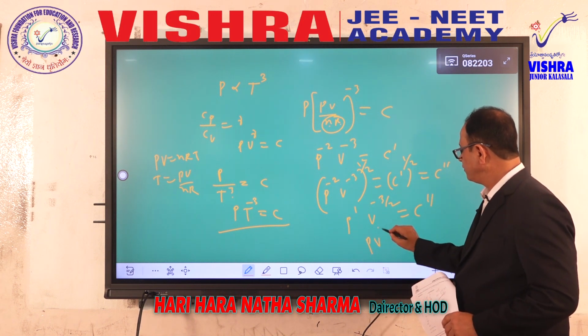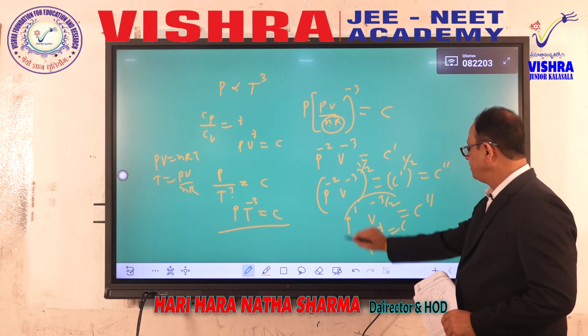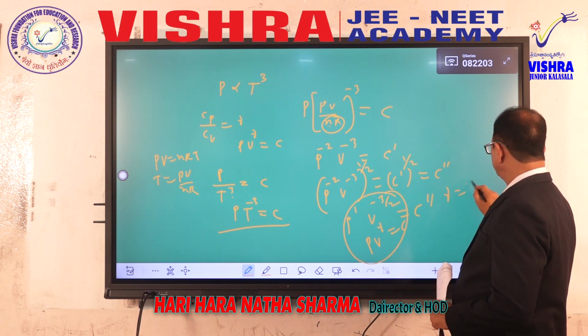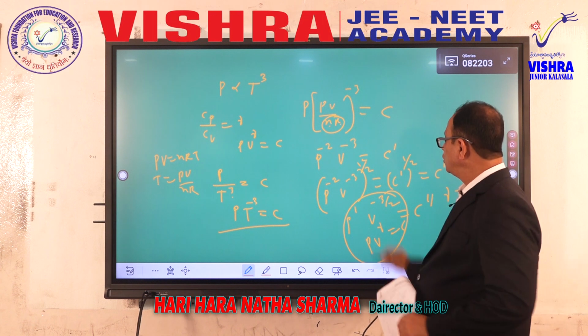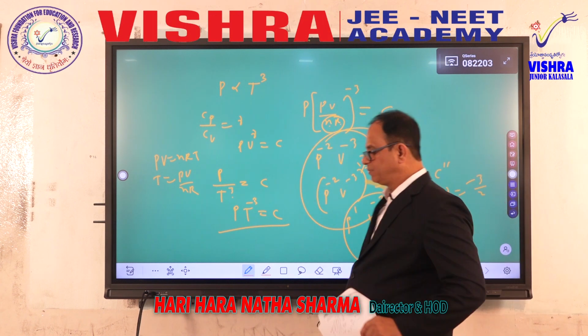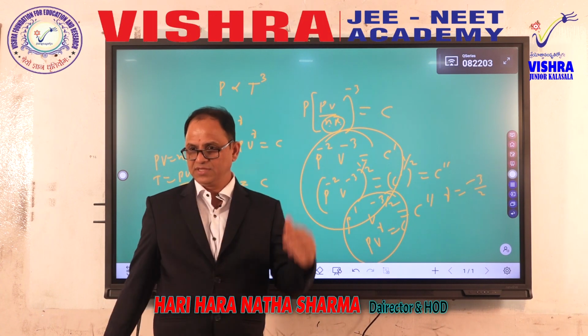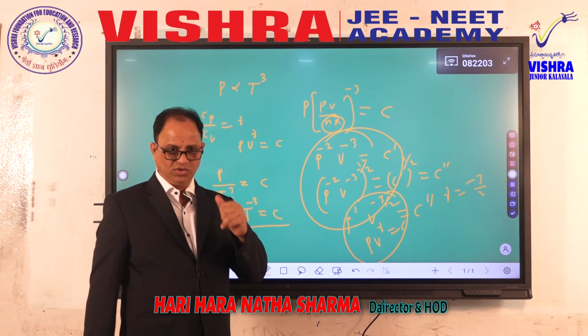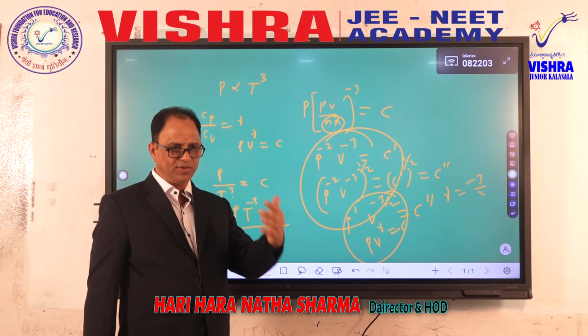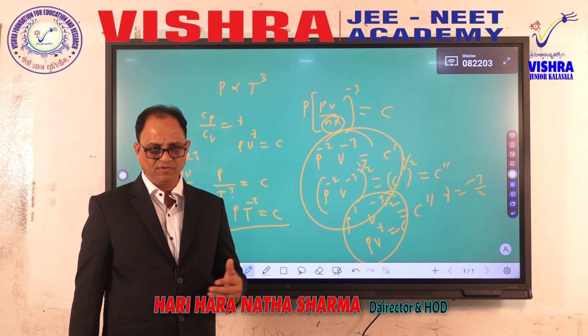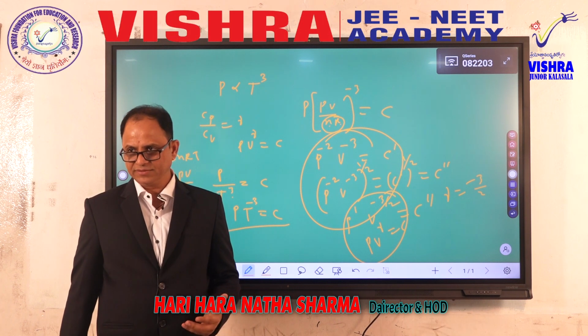Therefore, PV power gamma is equal to constant. Now we can compare, gamma will be equal to minus 3 by 2. So don't raise the power here, but decrease the power to half times to make the P power equal to 1 and get the standard equation of adiabatic process, PV power gamma is equal to constant.